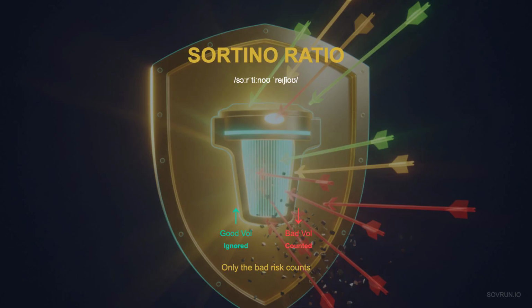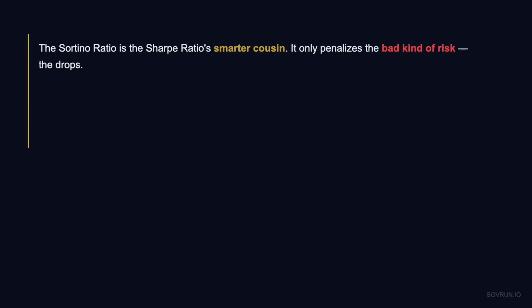The Sortino ratio didn't. The Sortino ratio is the Sharpe ratio's smarter cousin. It only penalizes the bad kind of risk, the drops. Imagine rating a surgeon. You wouldn't punish them for patients who recovered faster than expected. That's a good surprise. You'd only count the complications. The Sortino ratio works the same way, only the bad surprises count against your portfolio.